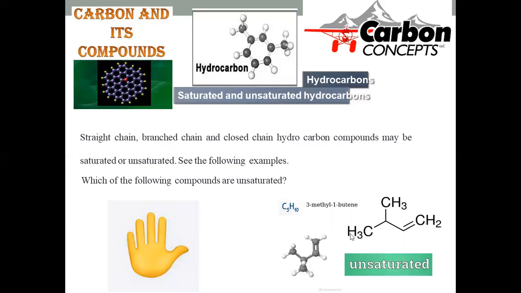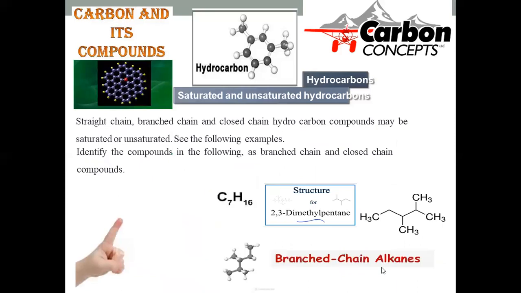And the fifth compound is where you can find a double bond between the first and second carbons, with the third carbon having a methyl substitution over here. So you can say this is a compound with a double bond, and it is unsaturated. So C5H10 will be an unsaturated compound.